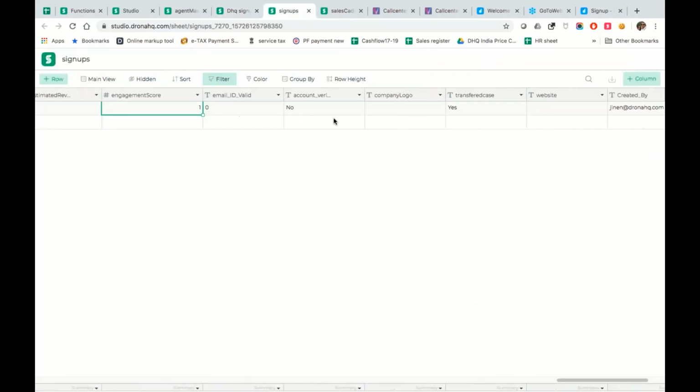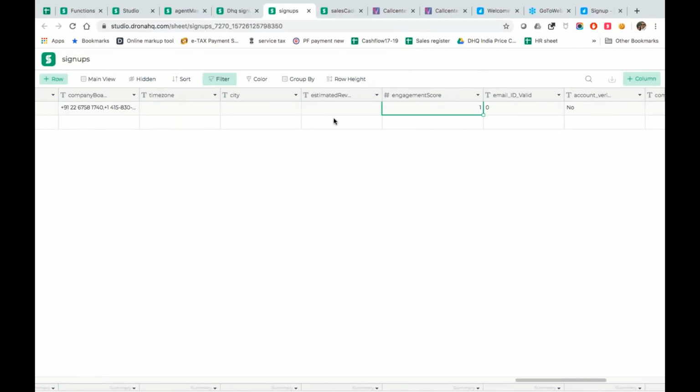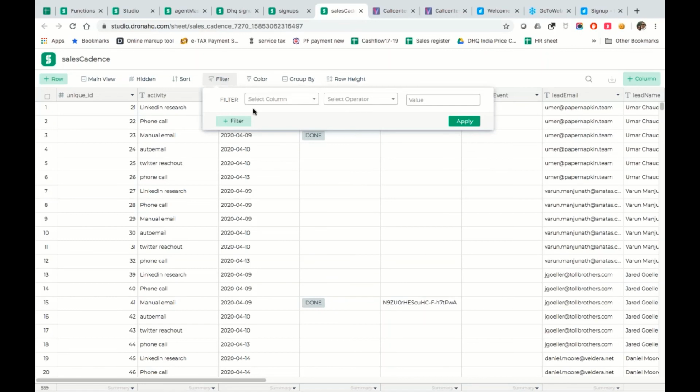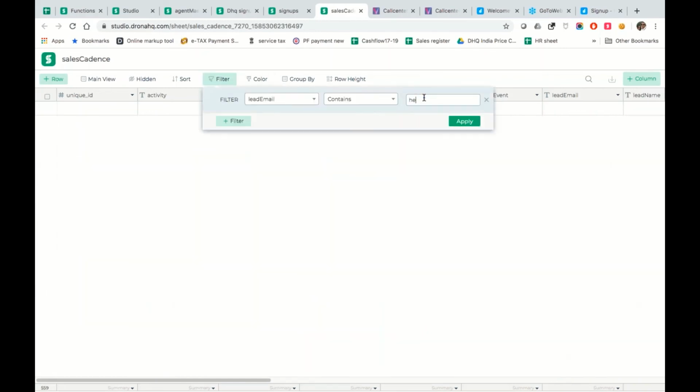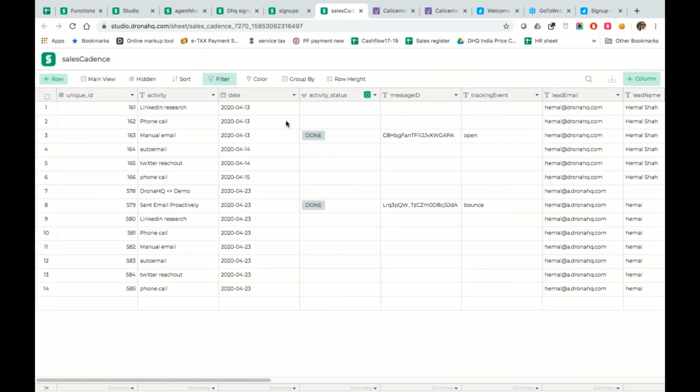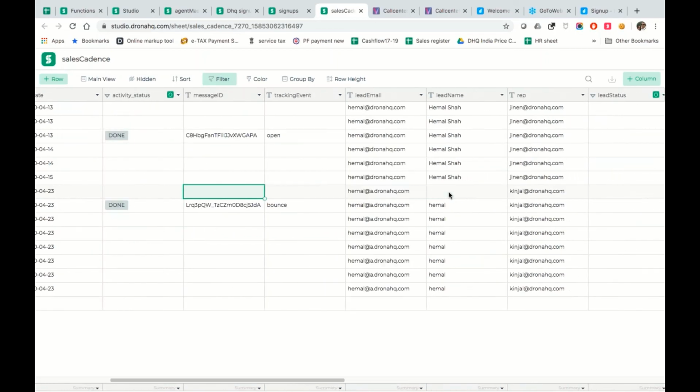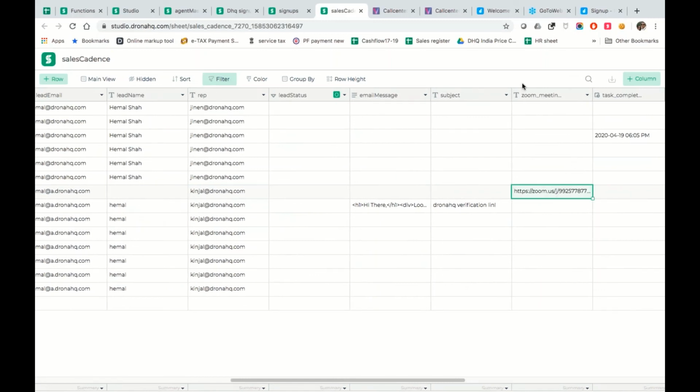So if you see this particular one that we just sent to Himal, we can use this back over here. We just filter that by the lead email containing Himal. Let's go here and see this. Okay, it has not got anything here. So Himal, and here we go. Here is the demo that has been sent, and if this has gone right, then the Zoom URL would be set up. So this is how the Zoom URL would show up over here.